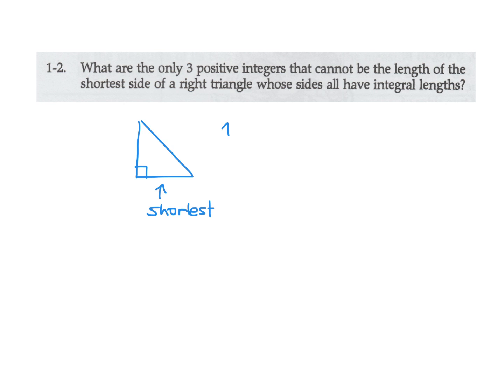Okay, well, let's see here. And they're saying they're all integers, so positive integers, obviously, because they're lengths. So let's just make the list of the first few, and let's see. We only need 3, right? So let's see if we can get 3. Okay, well, the first thing that comes to mind is looking at the Pythagorean triples.